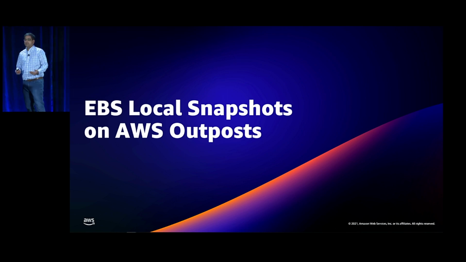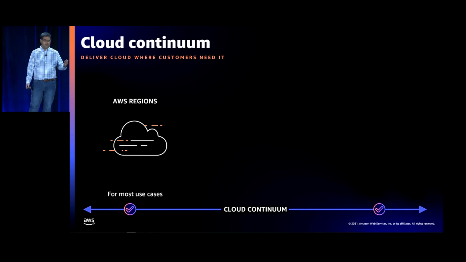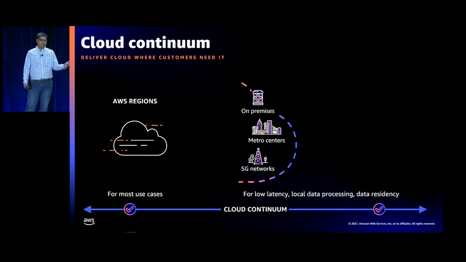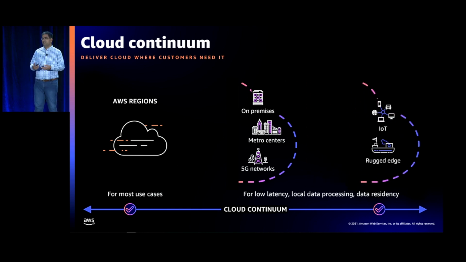The next capability is local snapshots on AWS Outposts. So for those that want a brief primer on Outposts, when we think about the cloud, we have the concept of regions. We think that's the place for most use cases, but customers have good reasons why they want other places that they need the same level of infrastructure. One is for low latency reasons. Another is for data processing reasons. A third is for data residency reasons. And then there is the whole IoT and rugged edge conversation. A lot of that is a discussion that we've heard this week.